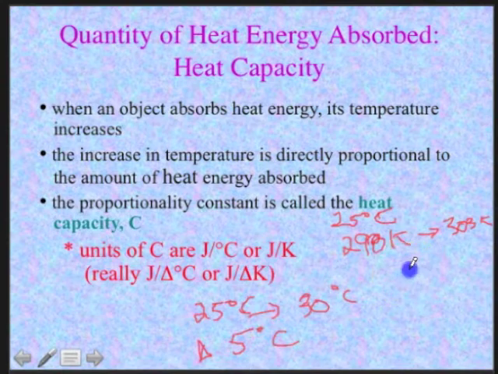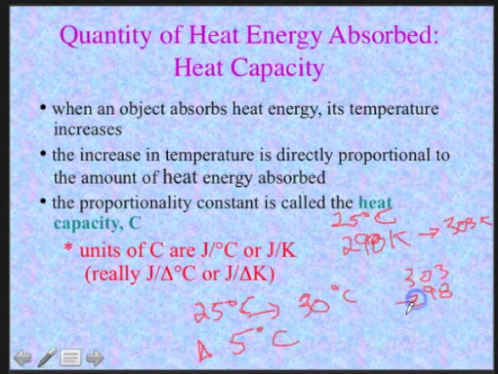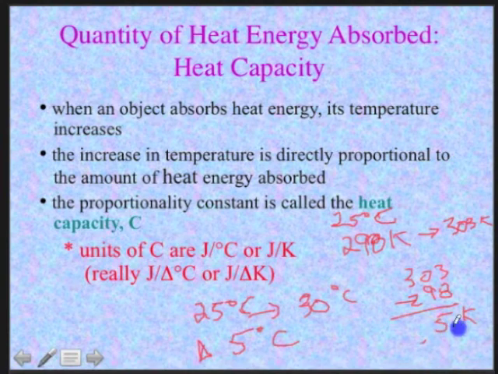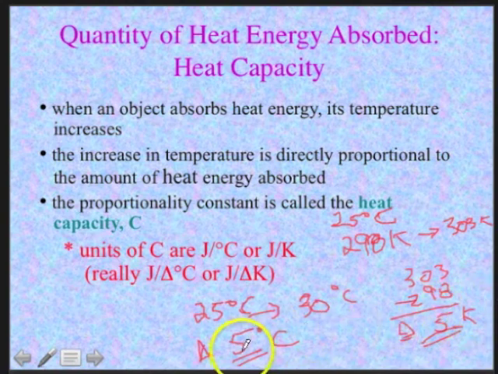And if you subtract 303 and 298, you end up with what? You end up with 5 Kelvin. So it's exactly the same value. The delta is exactly the same value, whether you're talking about Kelvin or degrees C.